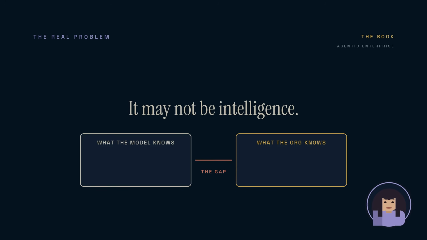Because the biggest AI problem may not be intelligence. It may be the gap between what the model knows and what the organization knows.